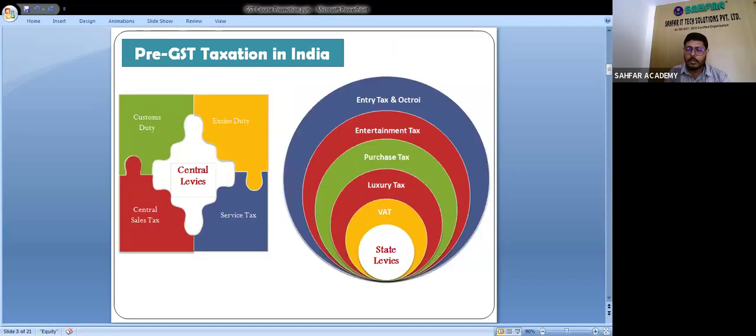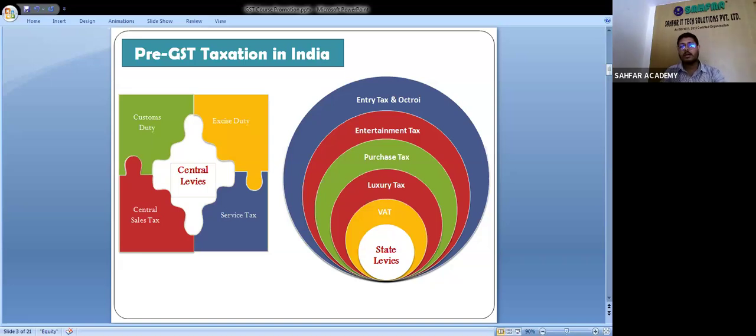Now, there is excise duty on manufactured goods, service tax on services, and sales tax, that is VAT, value added tax. Interstate sales were levied with the central sales tax. When there was a trip from one state to another state, there was a tax on transportation, that is service tax on transportation, and a number of taxes that really go up the cost to the customers.